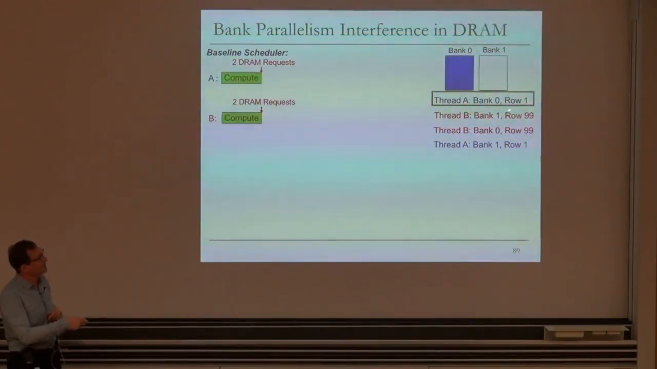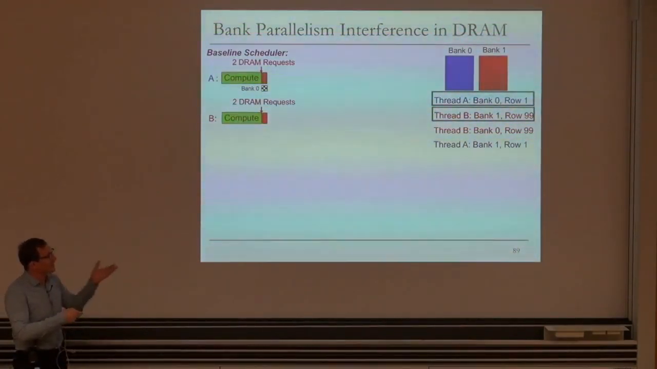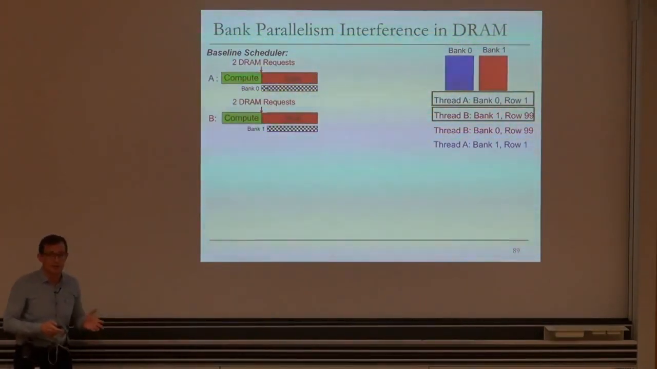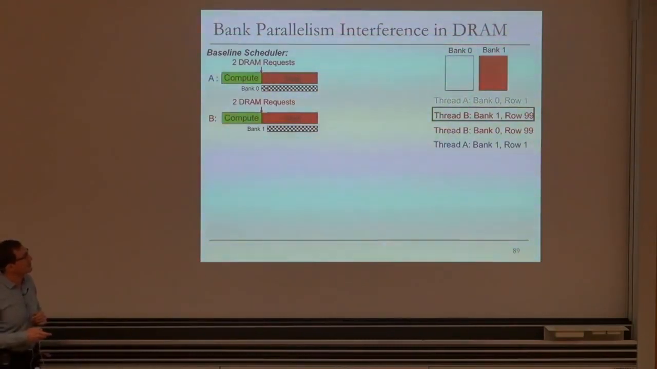It takes first thread A's request to bank 0, schedules it. Both threads stall. It takes then thread B's request to bank 1 and schedules it. Both these requests get serviced in parallel, and during that time, both threads stall. Then this request is done. The data gets back to the core.